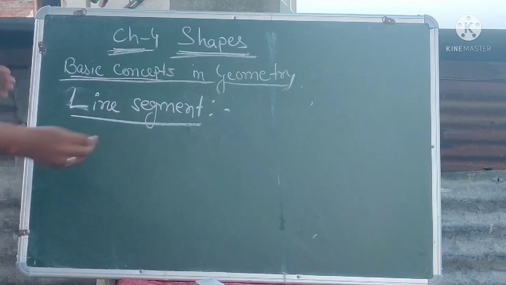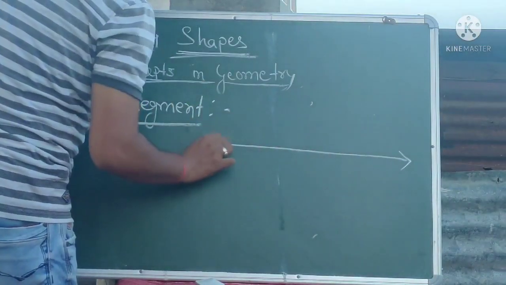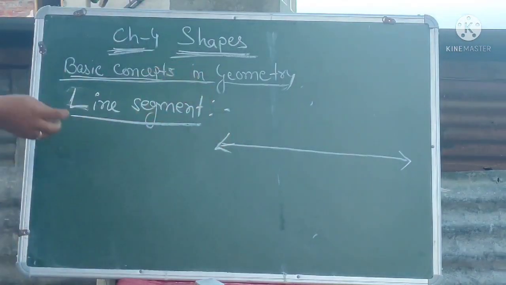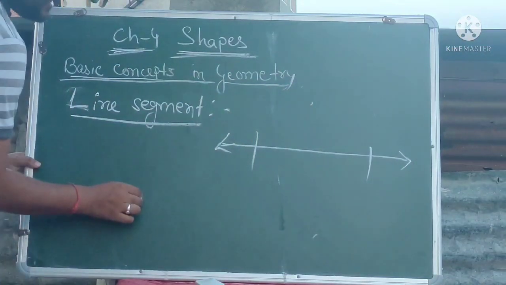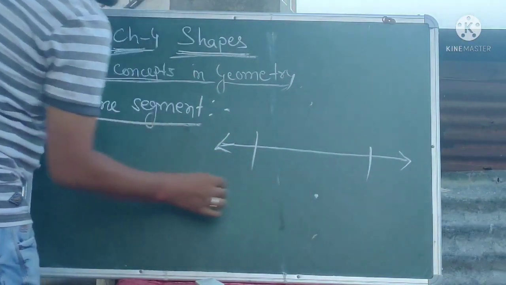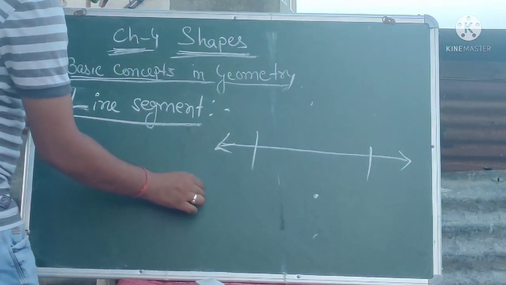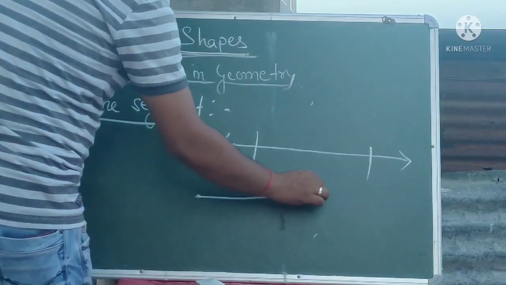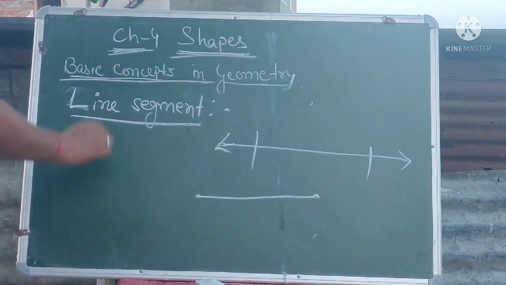Suppose this is a straight line, and we are taking this part. To draw a line segment, there should be two endpoints. These are the two points, and you join these two points in this way. When we join the two endpoints, that is known as a line segment.